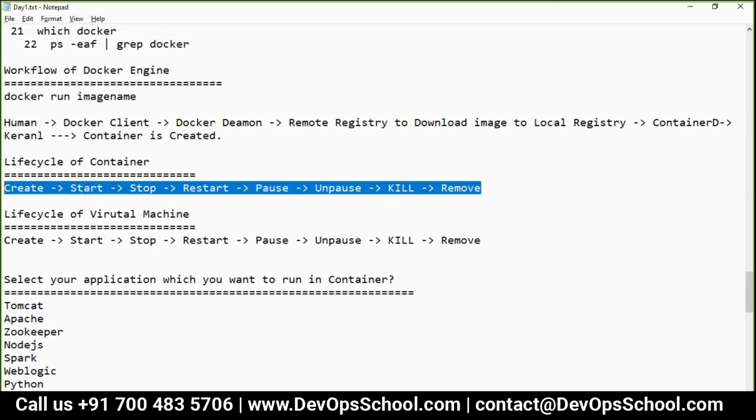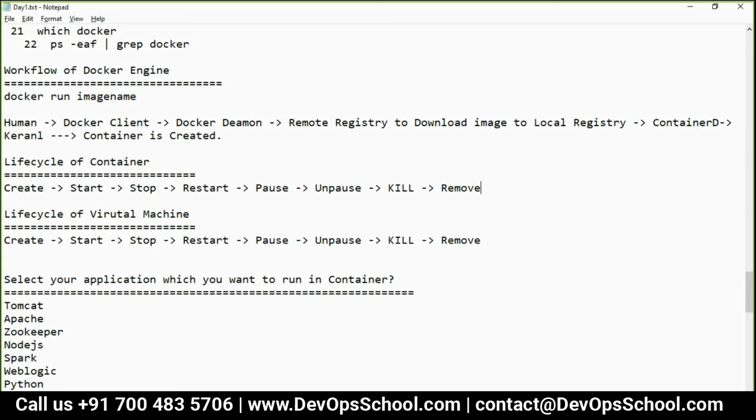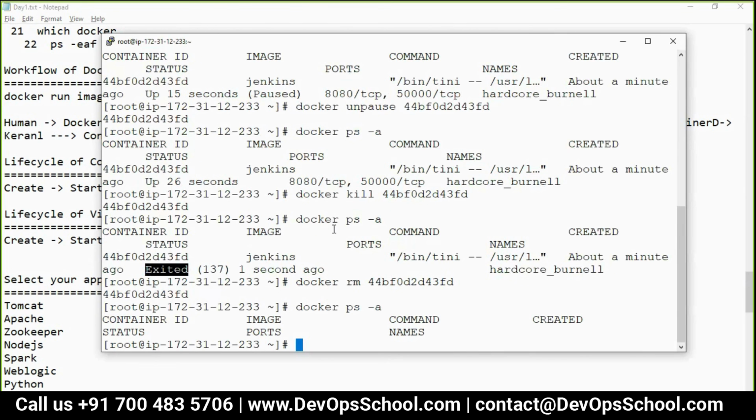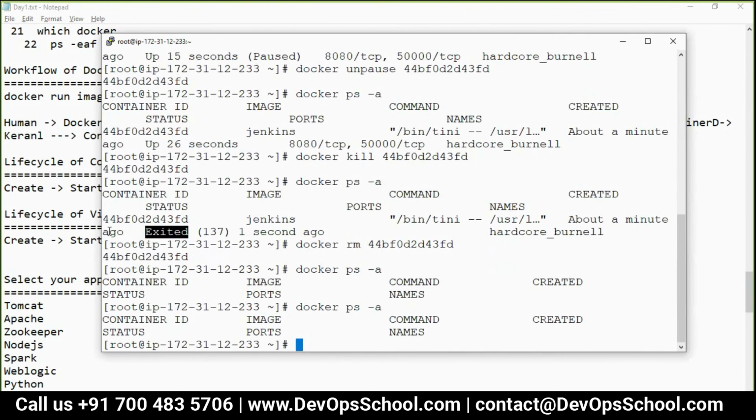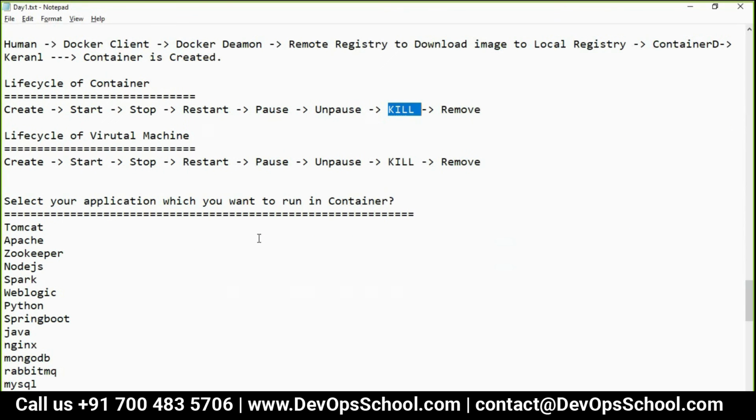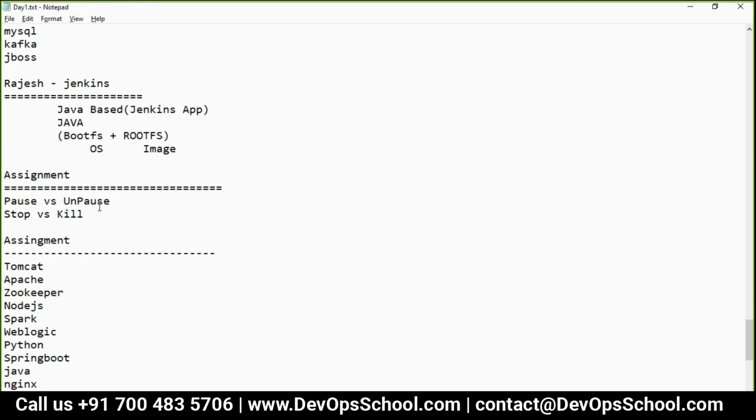Rajesh, yes. What is the difference between kill and remove? Remove means I deleted that container which I created. See here, there is no container. And kill means you are killing that container. But the question you should ask me is kill versus stop. Because kill will also exit the container, meaning the runtime is cleared off. Stop also clears it off. But what is the difference? That you have to find out for me.